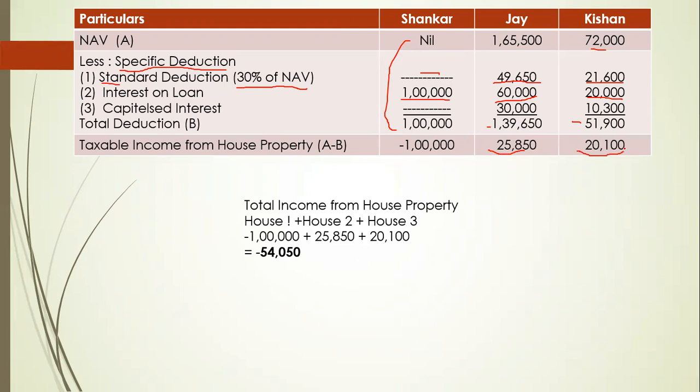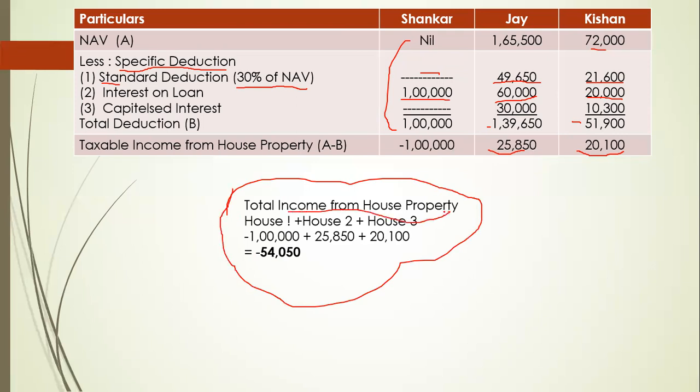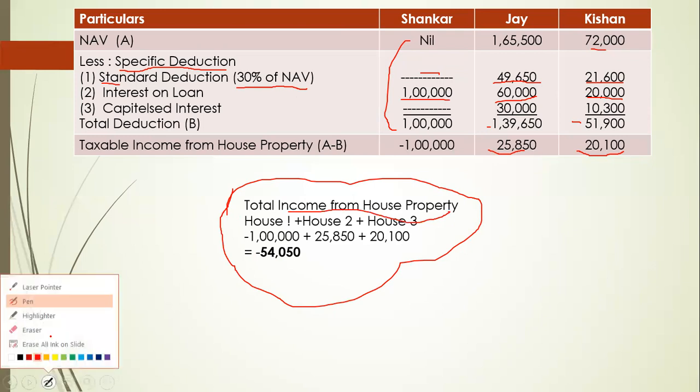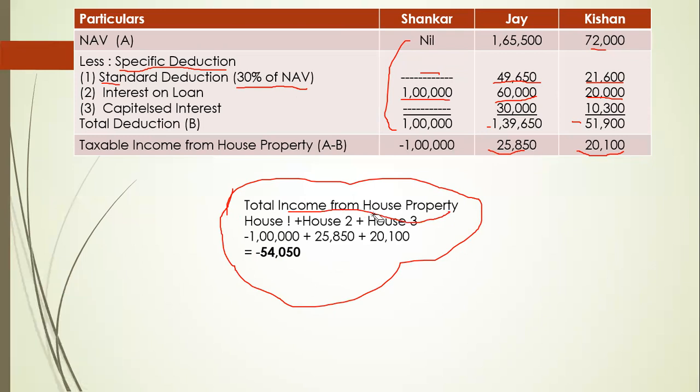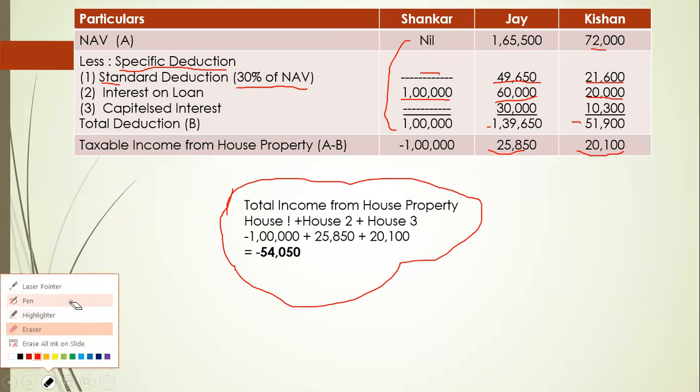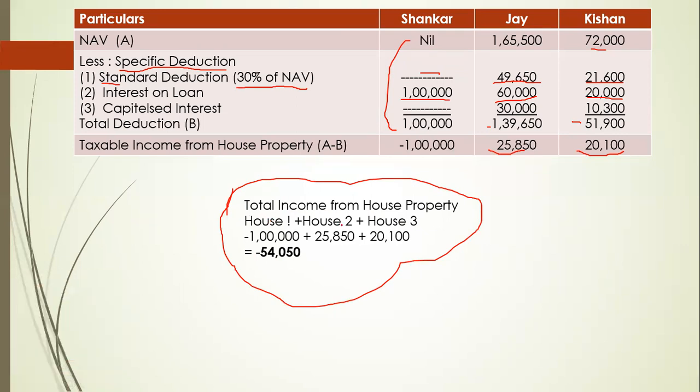Now pay attention, don't stop the sum here. Our answer has not come yet. Our main answer is this, so don't forget to show the calculation of total income from house property. Total income from house property will be incomplete until we add all the houses' income: house number 1 plus house number 2 plus house number 3, Shankar plus J plus Kishan.